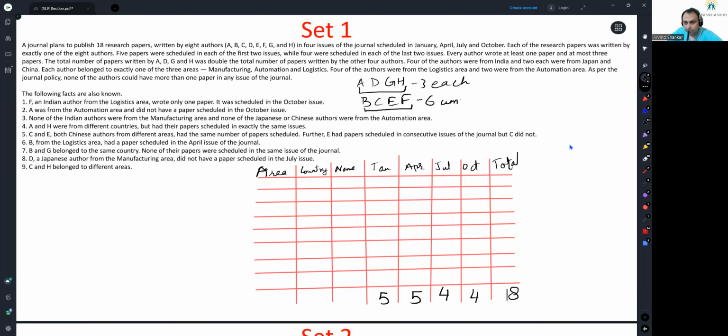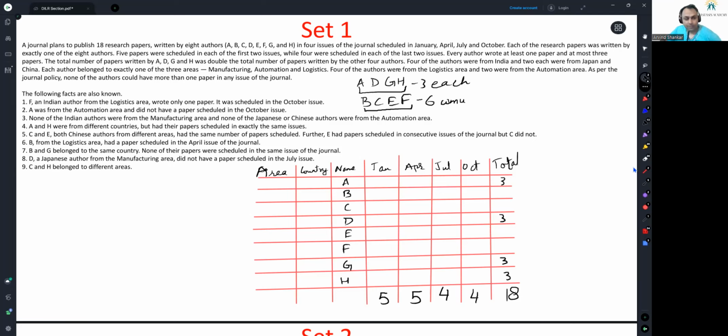So right now, what I'm doing is I'm writing down the names of all the 8 people here: A, B, C, D, E, F, G, and H. 3 papers here, 3 papers here, 3 papers here, and 3 papers here.